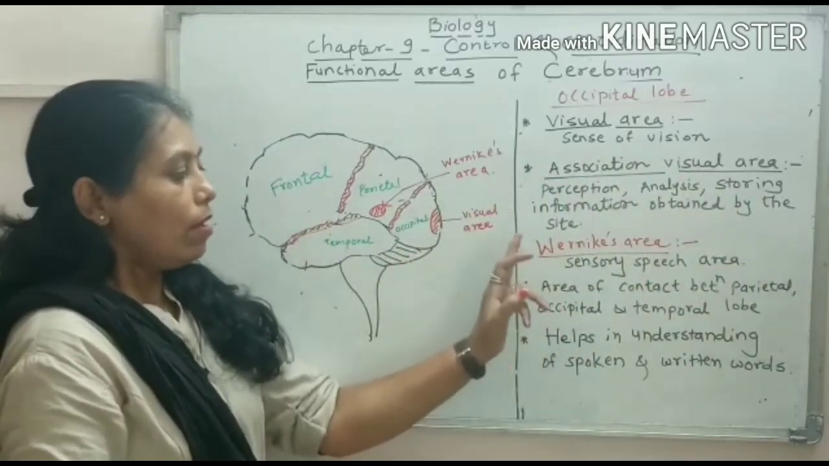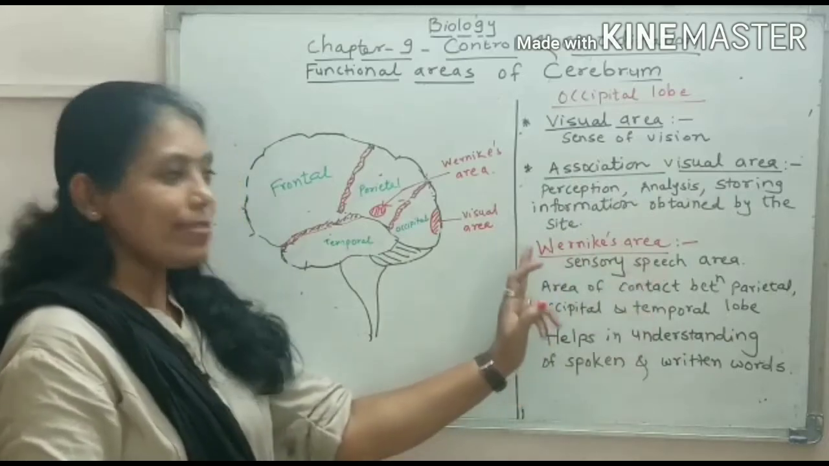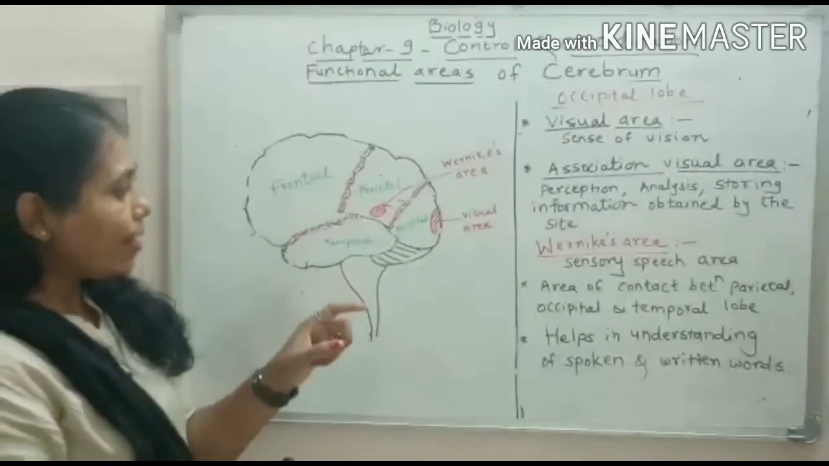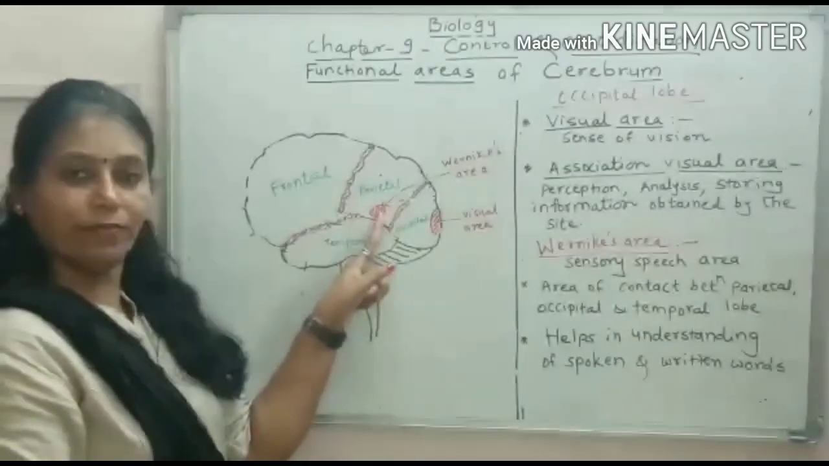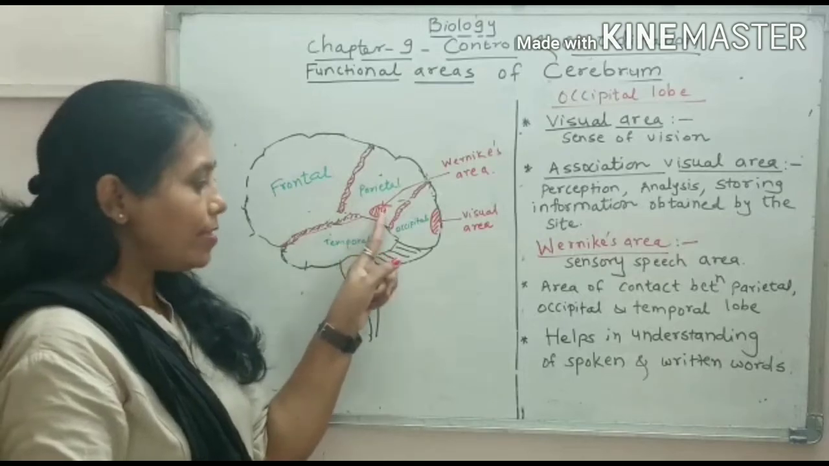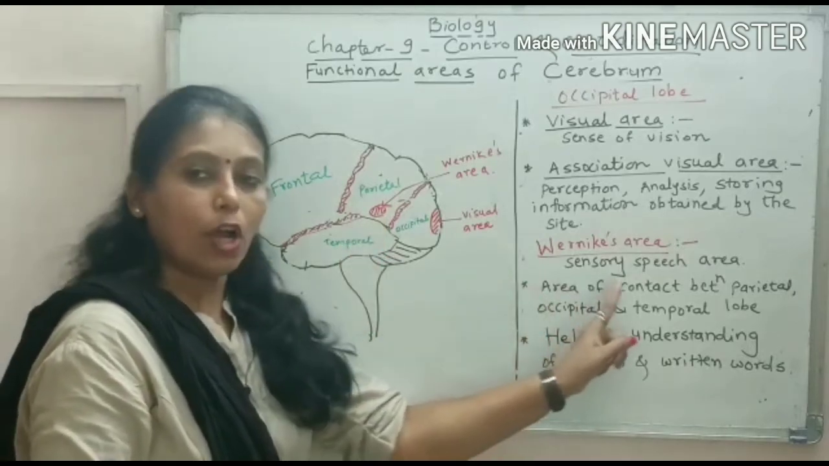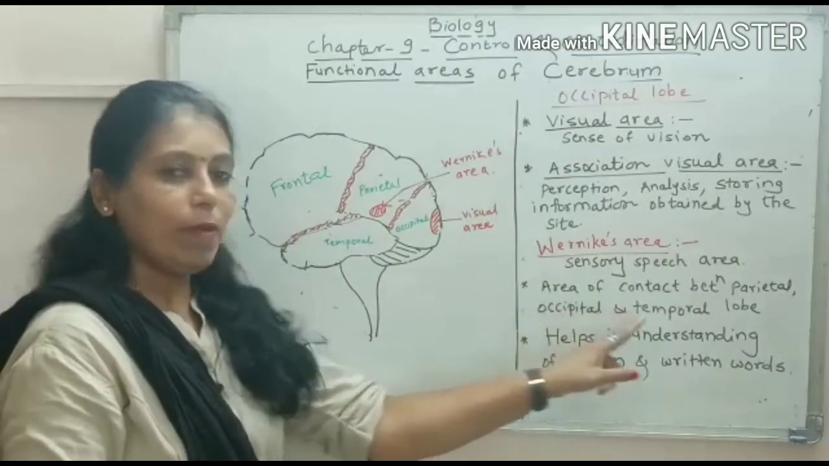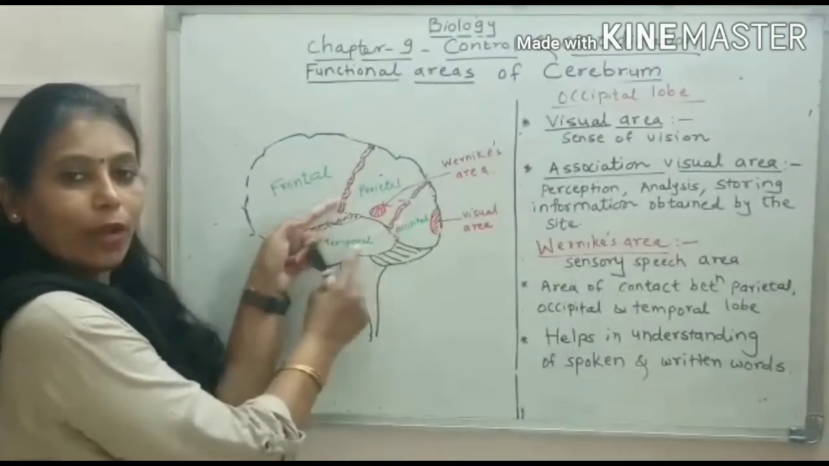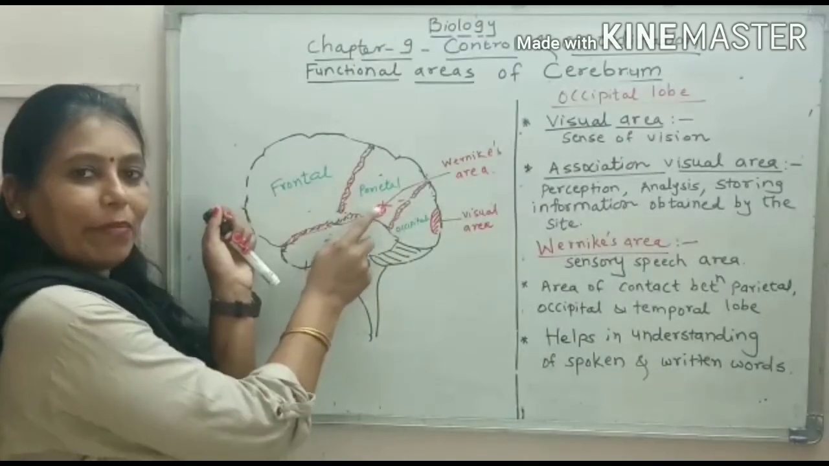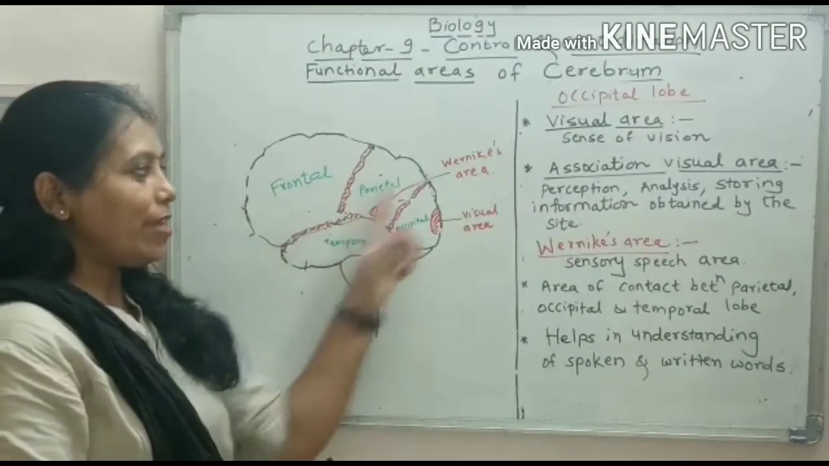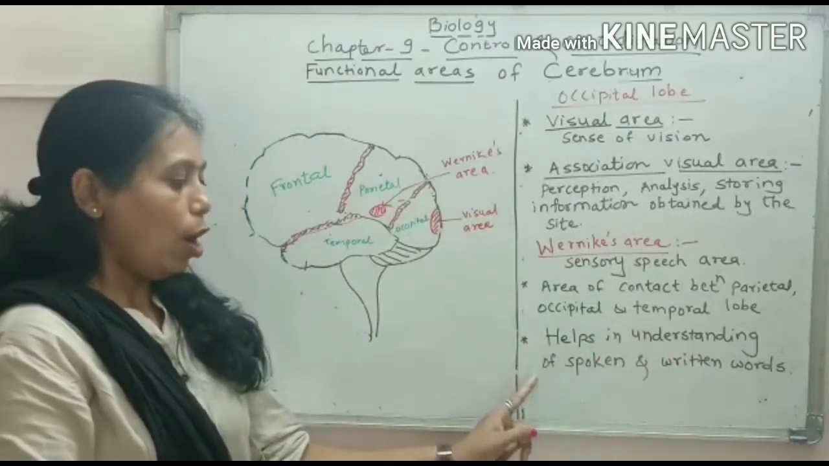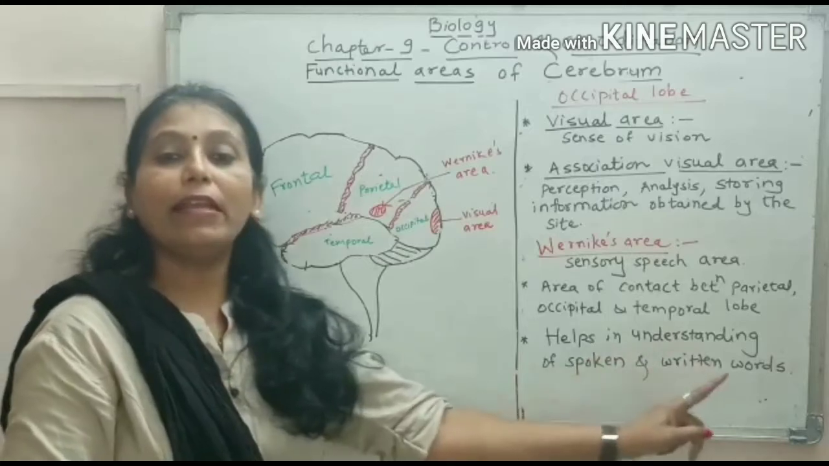Now come to Wernicke's area. Wernicke is the name of the scientist who discovered this area. Where exactly is this area present? Here. This area is at the contact between three lobes: the parietal lobe, the occipital lobe and the temporal lobe, 1, 2 and 3. So this area is present in between these three. What is the speciality of this area? It helps in understanding spoken and written words.